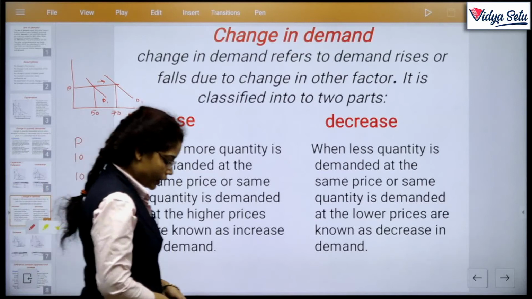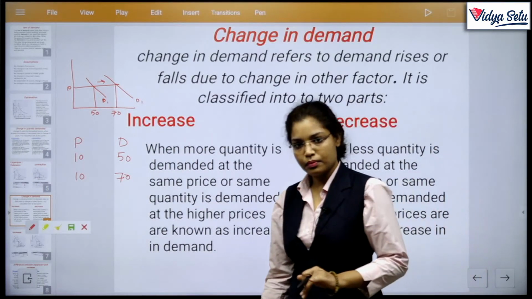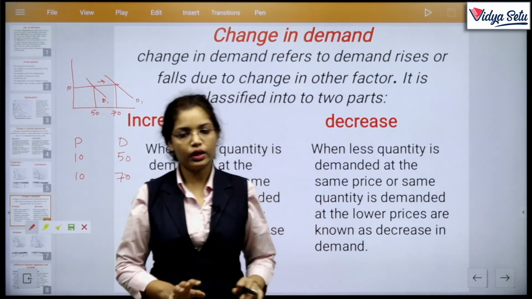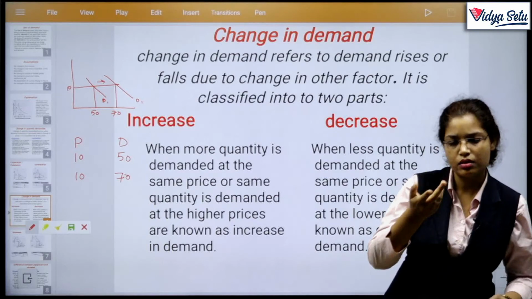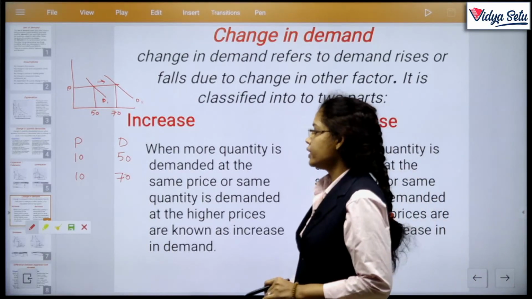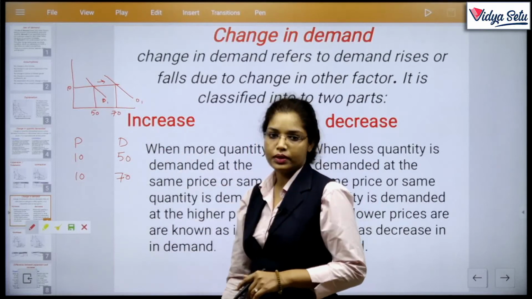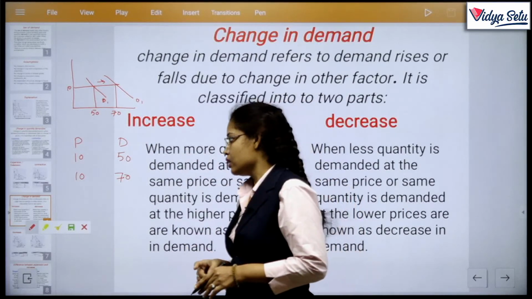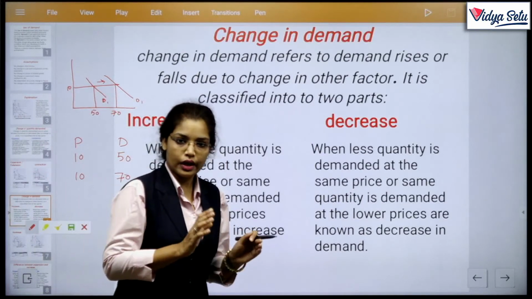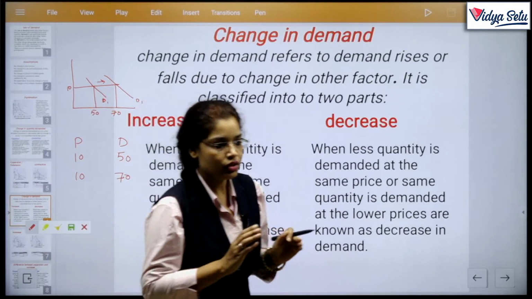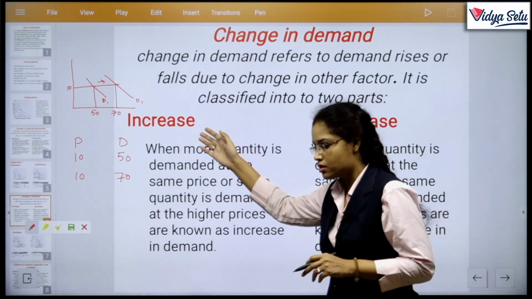Suppose आपके घर में खाना बन रहा है, ठीक है? There are 20 chapatis made every day, okay? But now new members have come, maybe guests. So for the guests you have to make more chapatis. So these are new consumers, another factor, okay? So this is about the other factor concept. If due to a change in other factors demand rises, this is called an increase.